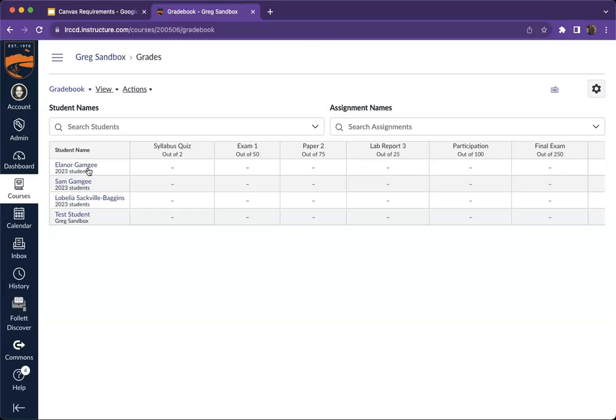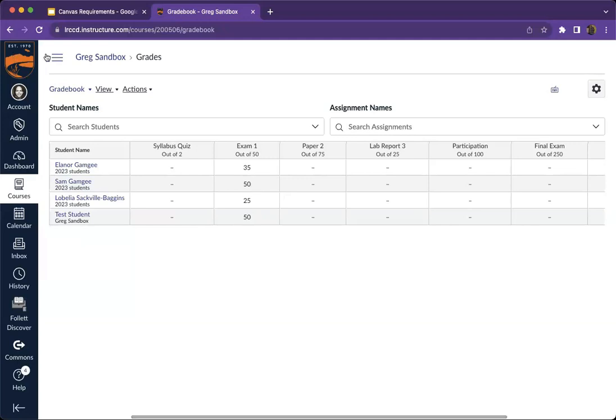You can see that the Hobbits haven't taken the syllabus quiz yet, but they did do the exam number 1. So I can click in the cell and I can just type the number that they earned. I'm going to use the keyboard to arrow down to the next cell and then arrow down to the next cell. And as I type these numbers, my students are getting that feedback instantly. They're getting a notification saying a score has been provided for you. If I want to see what students see, in fact, I'll give my test student a score as well.